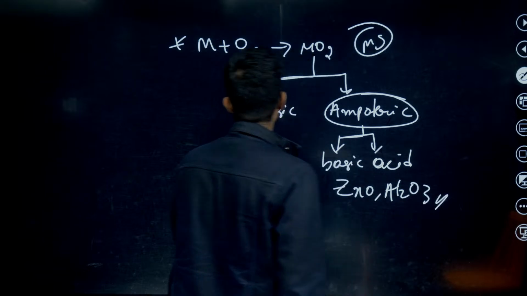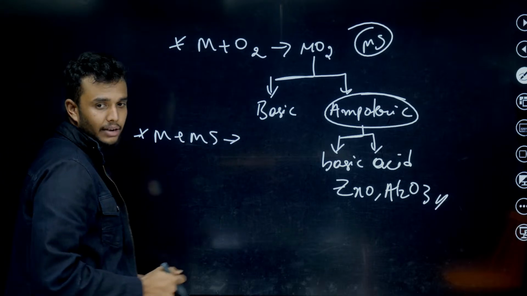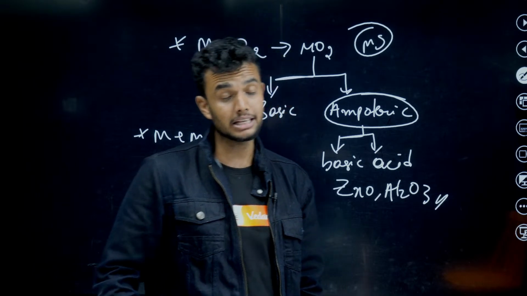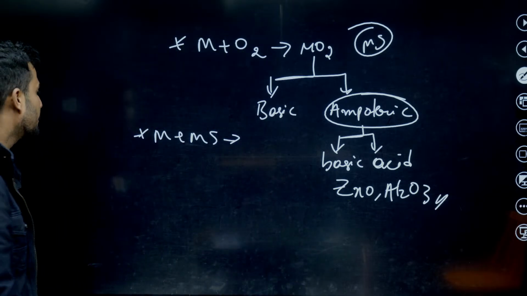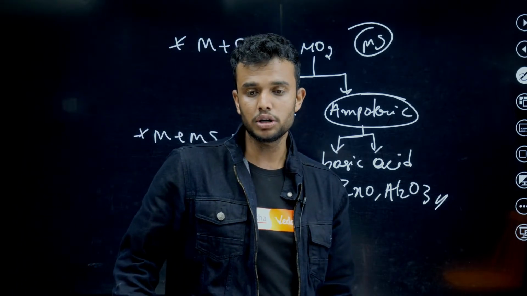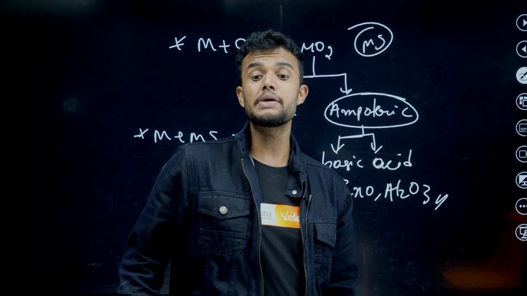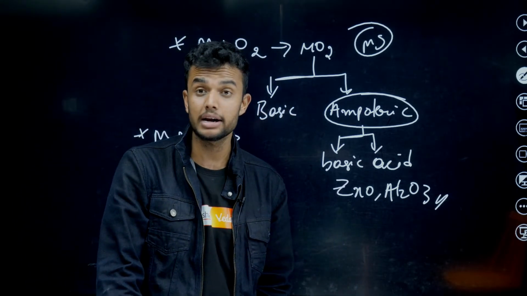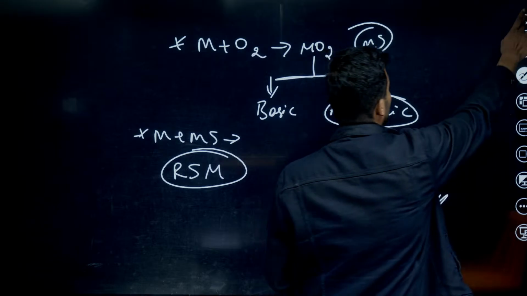Very important, next one: reaction of metals with metal salts. Reactivity series. What is the reactivity series? The arrangement of metals in the decreasing order of their reactivity is called the reactivity series of metals, RSM. Please note down this point. A displacement reaction happens, a single displacement reaction. It is very important. Please concentrate.